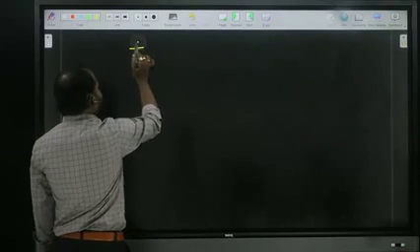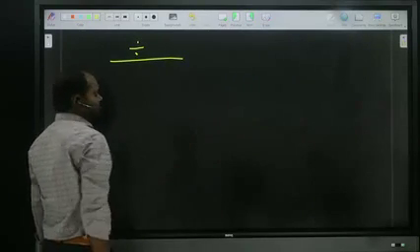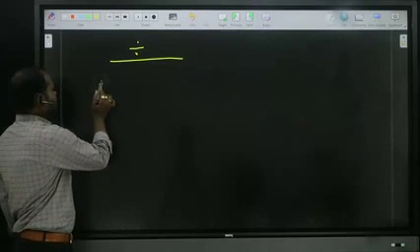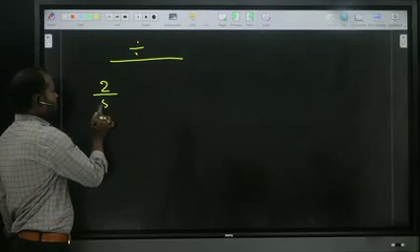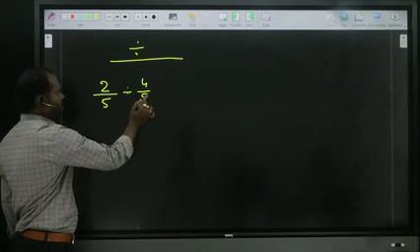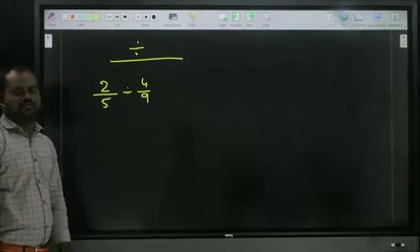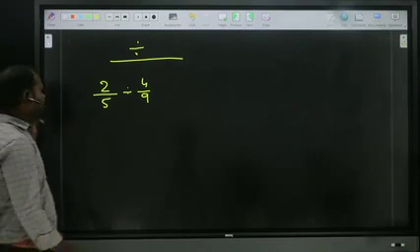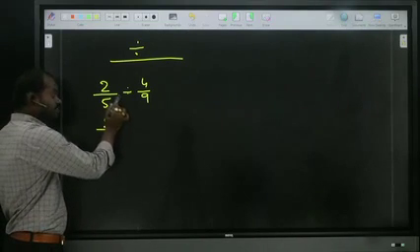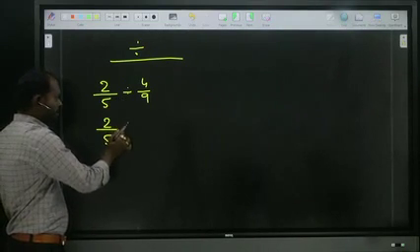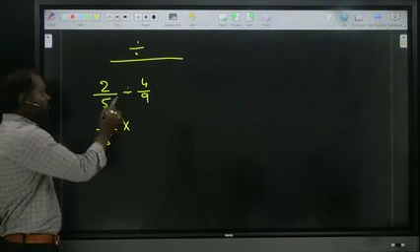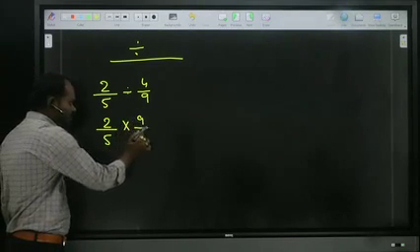Division. While doing the division of fractions, for example 2 by 5 divided by 4 by 9, always write down the first fraction as it is, then division, and make the next fraction reverse order. 4 by 9 will become 9 by 4.